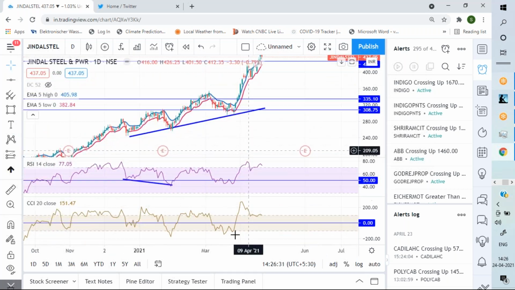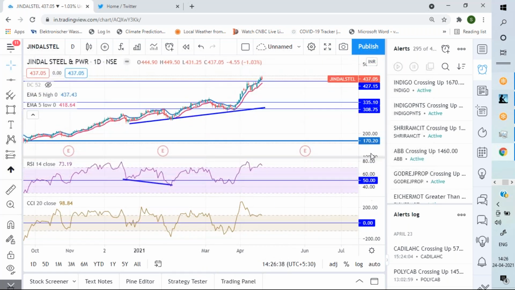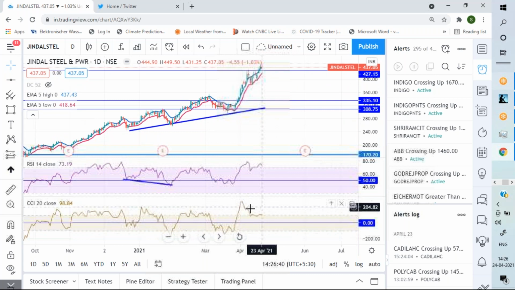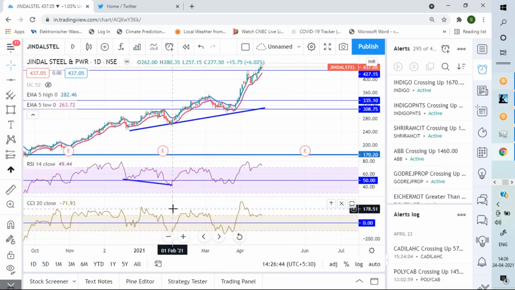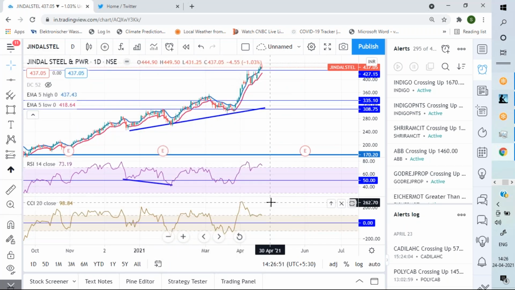Like here, price is moving higher and CCI is consistently staying above the plus 100 level. All the divergence, you will find many divergences, but not very reliable divergences in this indicator. So for that purpose, it is not a very great indicator in my mind.